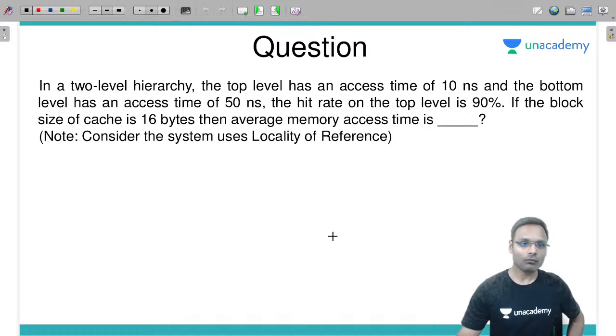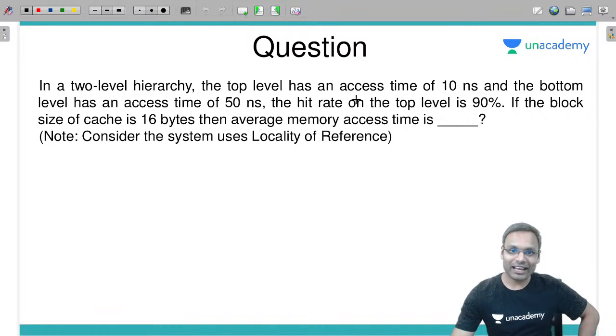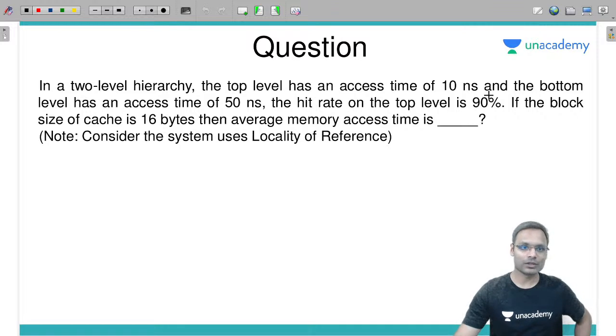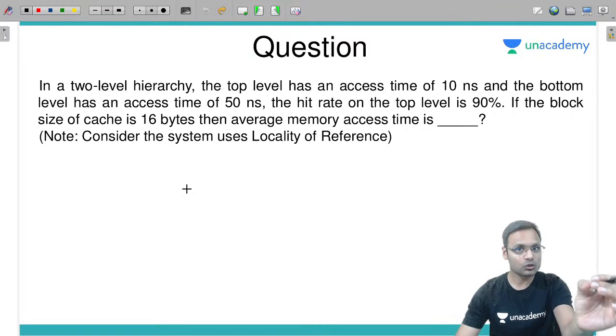Next. In a 2-level hierarchy, the top level has an access time of 10 nanosecond and the bottom level has an access time of 15 nanosecond. First of all, level hierarchy means hierarchical access. Top level memory means the memory system which is closest to CPU.